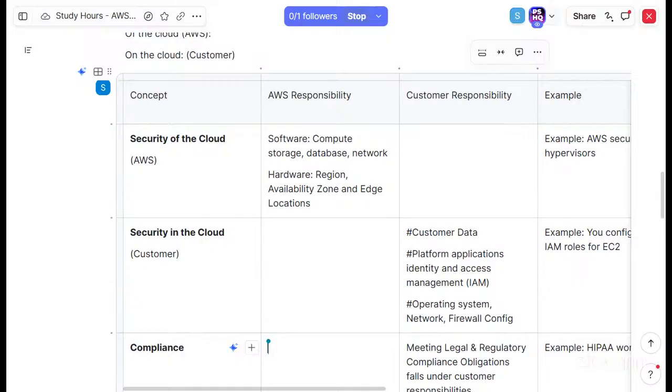These are shared. Security and compliance are shared between AWS and customer. Is that in that link you are referring? Yeah, in that link. Compliance.